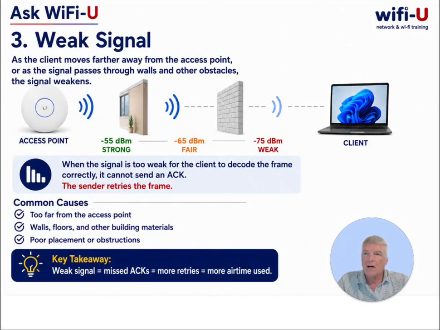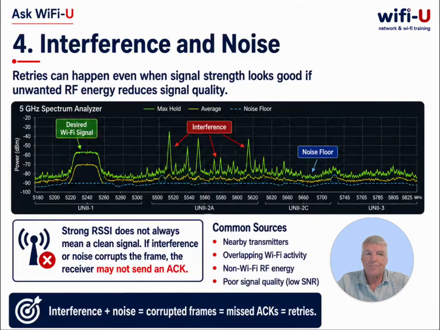One of the common causes is simply a weak signal. As the client moves farther away from the access point, or as the signal passes through walls or other obstacles, the signal weakens. If the receiver can't decode it correctly, it won't send the expected ACK. The sender then retransmits the frame.